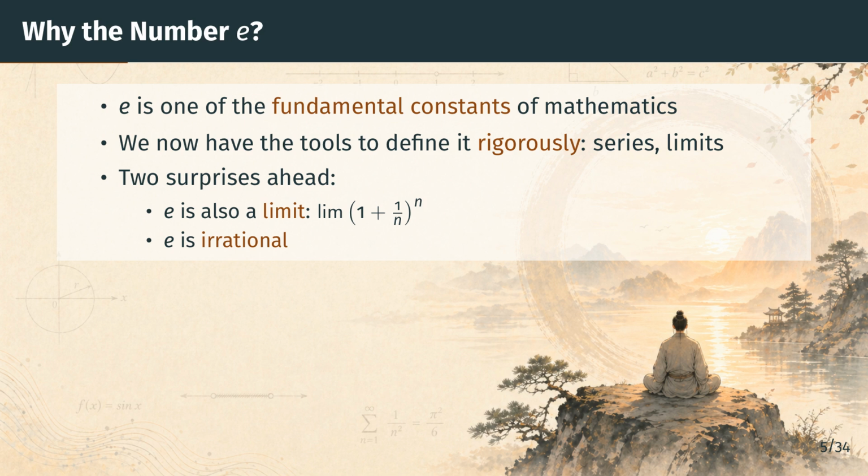This section holds two surprises. The first is that e, which we will define as an infinite series, turns out to equal a completely different looking limit, the limit of 1 plus 1 over n, all raised to the power n. The fact that these two processes land on the same number is not obvious, and the proof is a beautiful exercise in handling limits. The second surprise is that e is irrational. It cannot be written as a ratio of two integers. We will prove both of these. Let's start by writing down the definition.